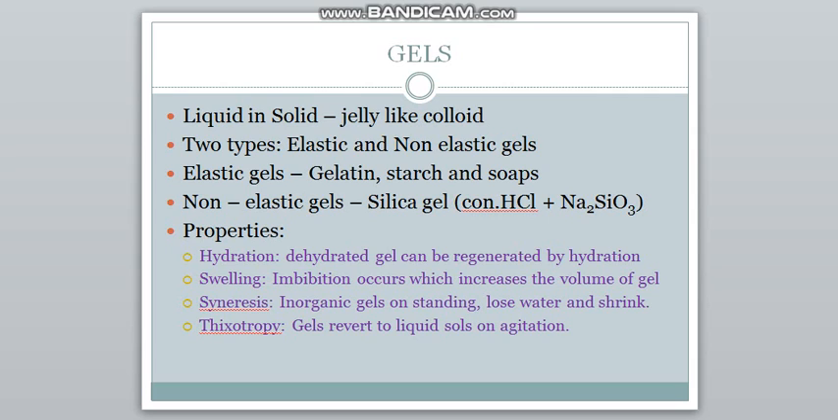And then we have syneresis, in which inorganic gels on standing, that is on heating, lose water and shrink. So the inorganic gels when heated shrink by losing water. And then we have thixotropy, which is actually an interchange between gel to liquid and liquid to gel by means of agitation. This transformation takes place. So this is how the colloidal solutions are classified based on the physical state of dispersion medium and dispersed phase. We will meet in the next video with the next topic.